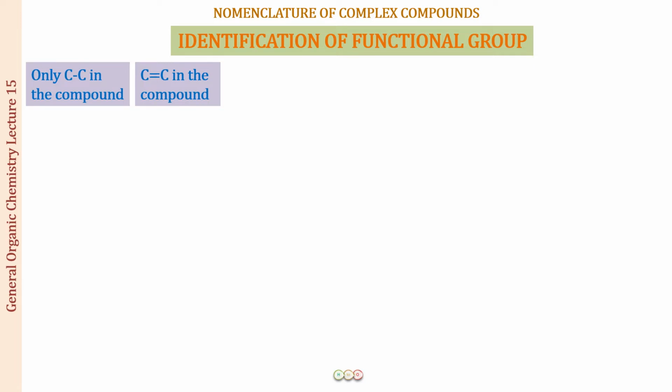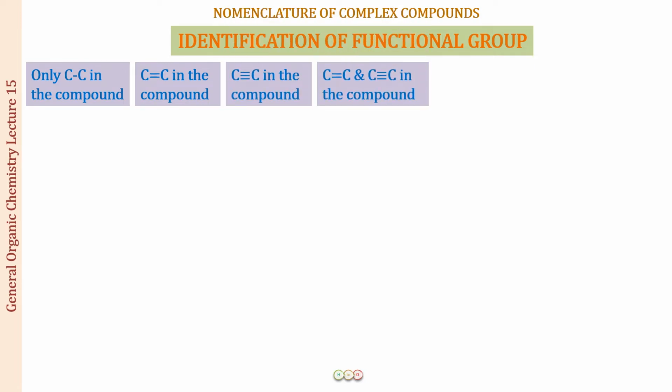So the first step in naming organic compounds is the identification of the functional group. Let us quickly revise the concepts that we've already learned so far in the naming of organic compounds, and how we are going to identify the functional group. First of all, you will see whether in the compound they are all carbon-carbon single bonds, or whether there's a double bond present, or a triple bond present, or both a double bond and a triple bond.